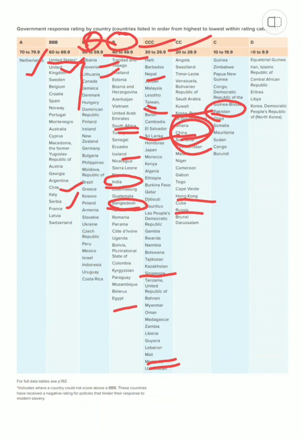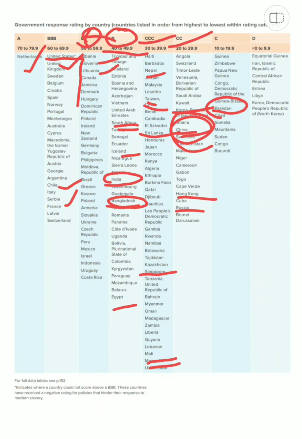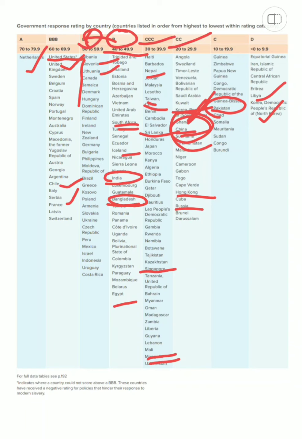And accordingly, the D range, which is below marking, in the negative, includes Libya. We have North Korea. South Korea was in the CC range. Then the Central African Republic, Eritrea, Iran, and Equatorial Guinea are all in the below rank, that is the D rank.